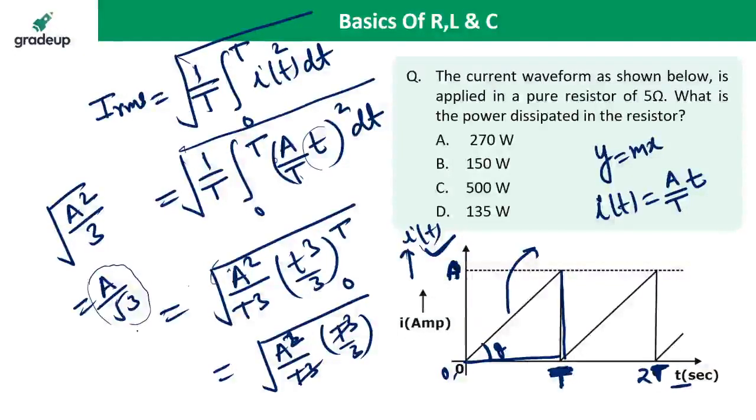And Shivans is asking, sir, why is it necessary to take the RMS value? Because I have already derived that power in the resistance is directly proportional to I square R. So we always take the square of the current and then take the average. We cannot take the average of the current itself. We always take the square root of the average of the square of the current. That is why the RMS value is important.